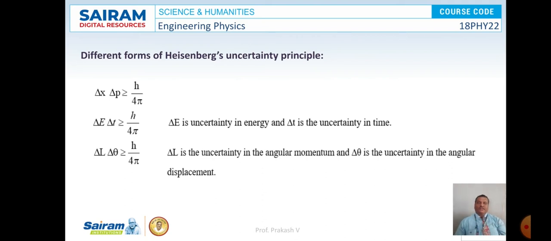And see here the different forms. If we consider momentum and position, delta x into delta p is greater than or equal to h by 4 pi. If we consider energy and time, delta E into delta T is greater than or equal to h by 4 pi. And if we consider angular momentum and angular displacement, then delta L into delta theta is greater than or equal to h by 4 pi. So these were all the different forms of Heisenberg uncertainty principle.